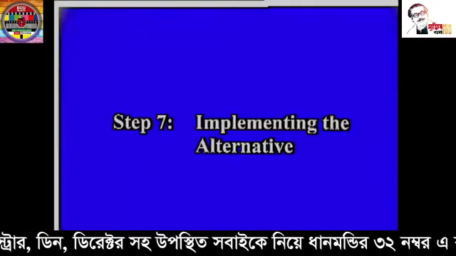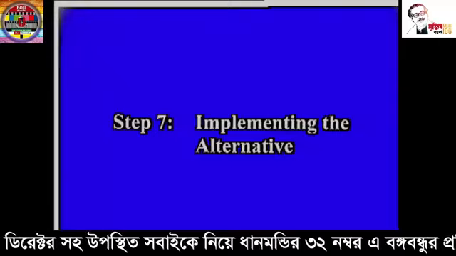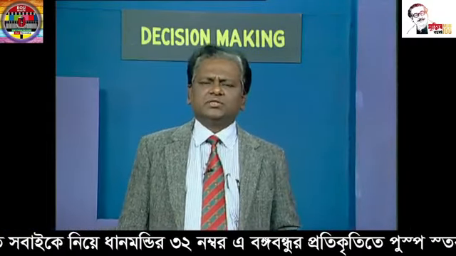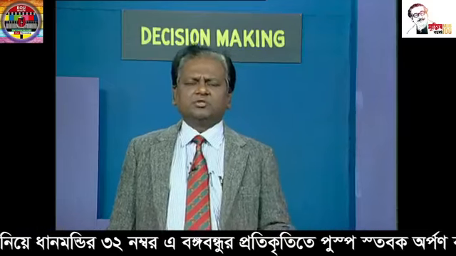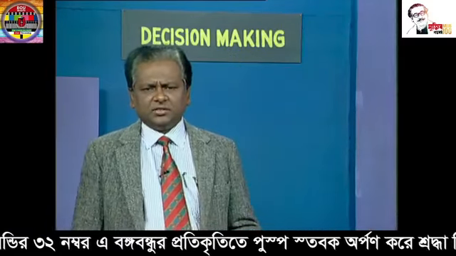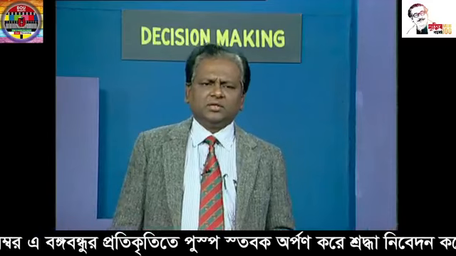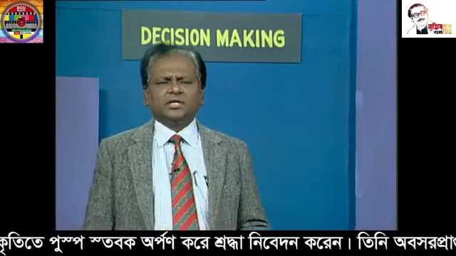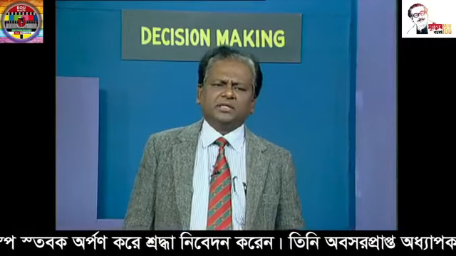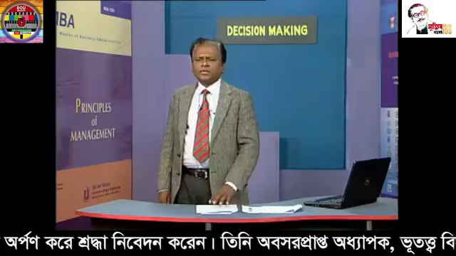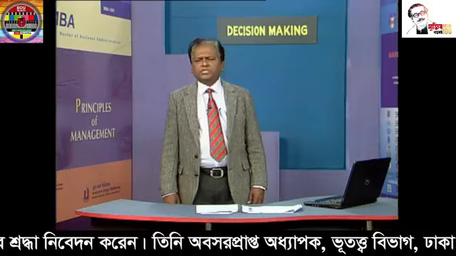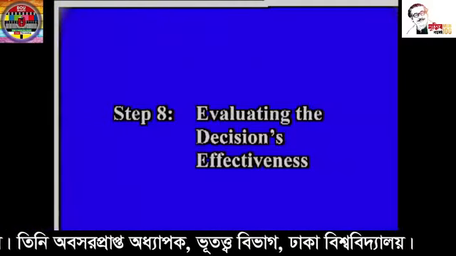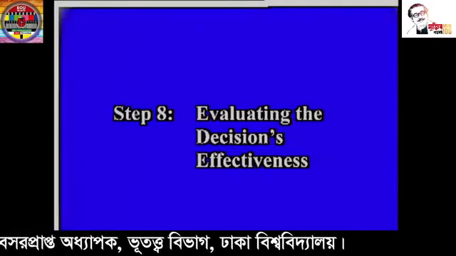The next step is implementing the alternative. Only selecting the best alternative is not enough. The manager will have to take initiative to buy it. The manager may need to go there, the manager may need to pay for it, and that is called implementation or implementing the alternative. And the last step of the decision making process is the evaluation of the decision's effectiveness.